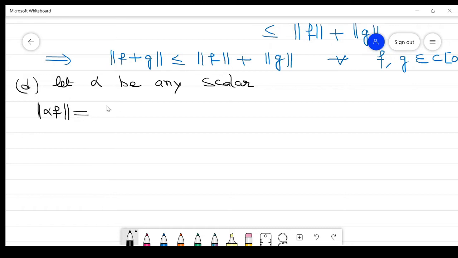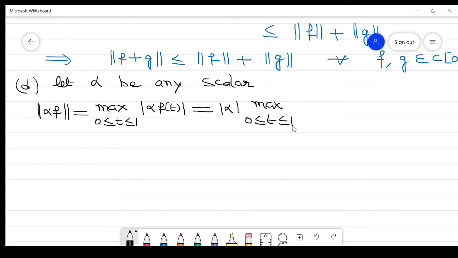It is equal to the maximum value over 0 less than or equal to t less than or equal to 1 of the absolute value of alpha f(t). The absolute value of alpha is a positive number, so we take it outside, and we get the absolute value of alpha times the maximum value of the absolute value of f(t), which is the absolute value of alpha into the norm of f.